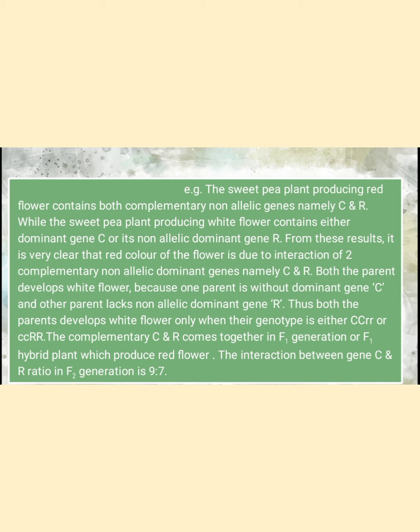If both are present, they produce the red flower.